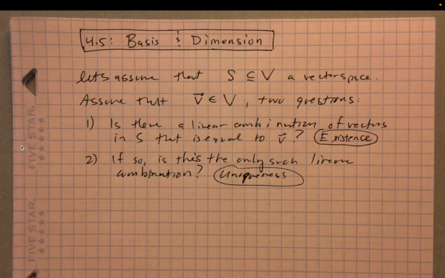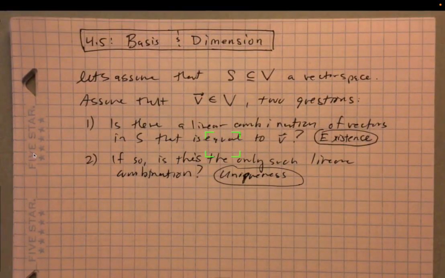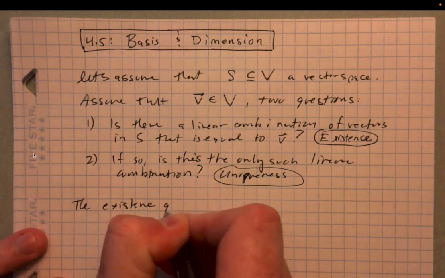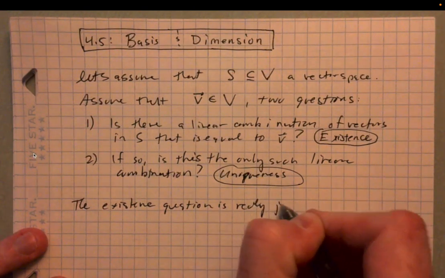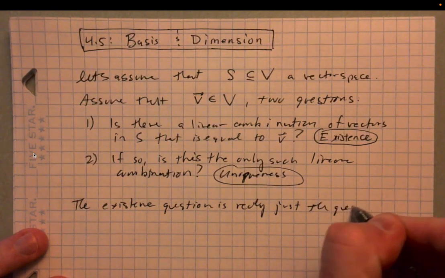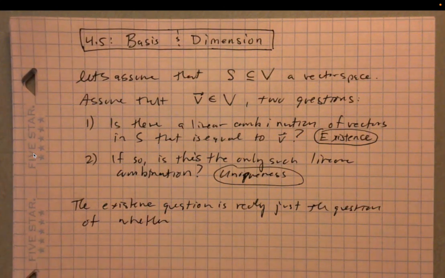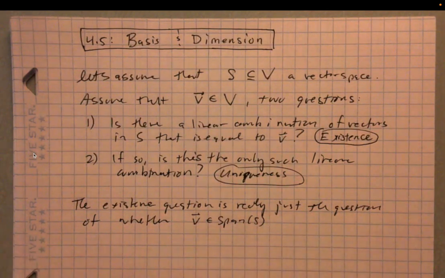Now the existence question, question 1, is really just the question of whether or not this vector v happens to be in the span of the set S. So the existence question is really just the question of whether the vector v is in the span of S. So we talked about span last time, right?